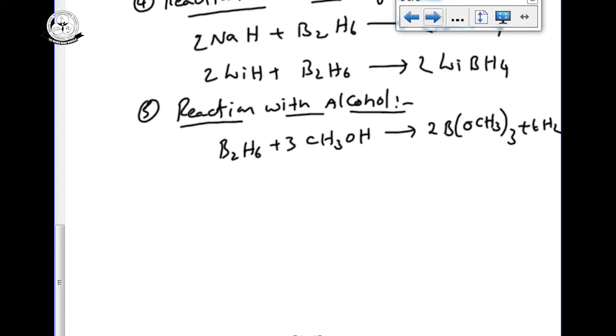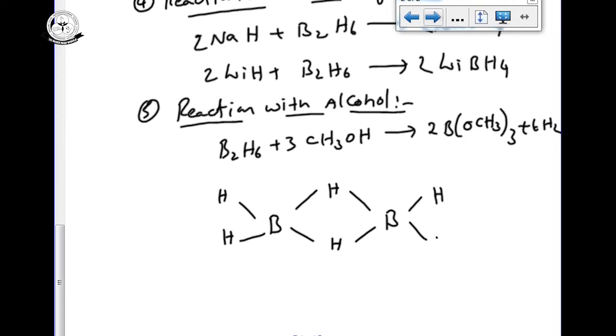See the B2H6 structure. Later I will clearly explain about the B2H6 structure. This is the diborane structure.